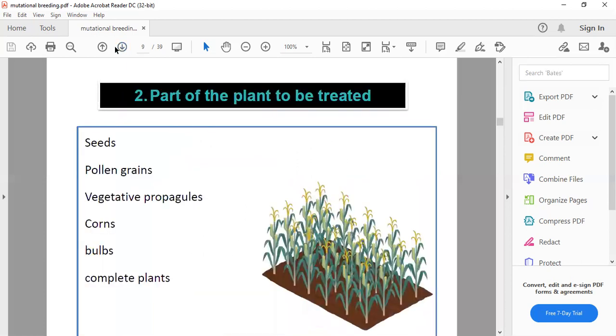For the parts of the plant to be treated, we need to decide which part of the plant needs to be treated on the basis of the phenotypic character of the plants. Generally, we treat the seed only. But in some cases we need vegetative propagules, corms, bulbs, and complete plants also.